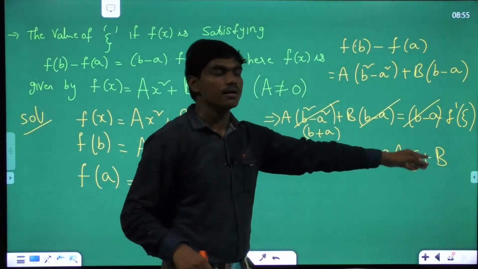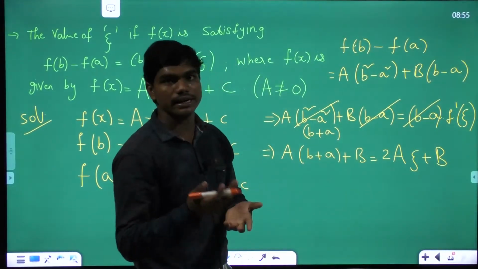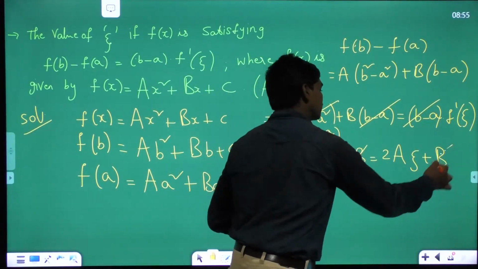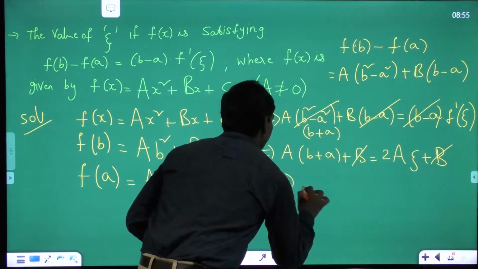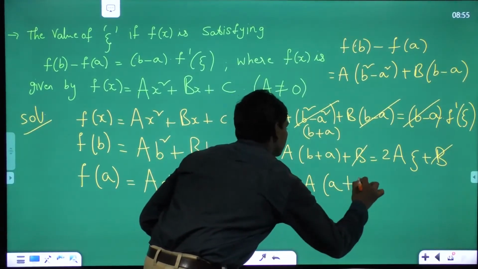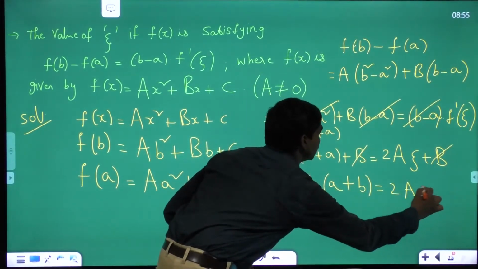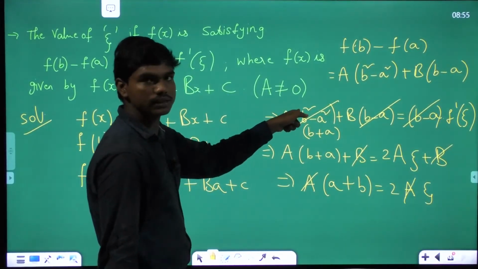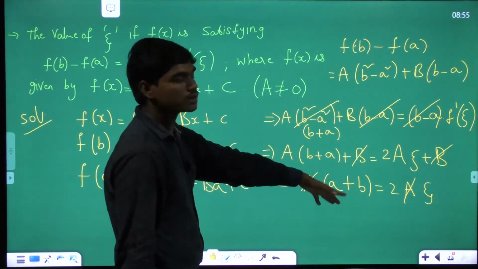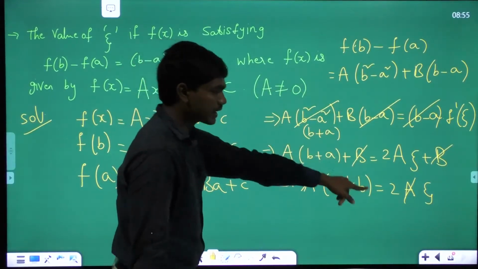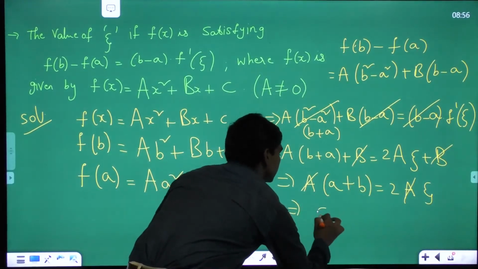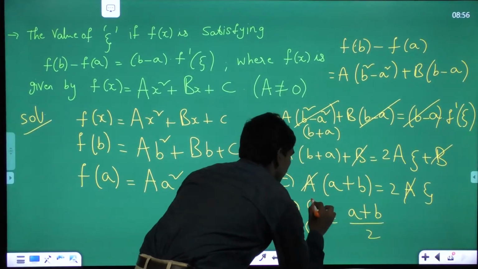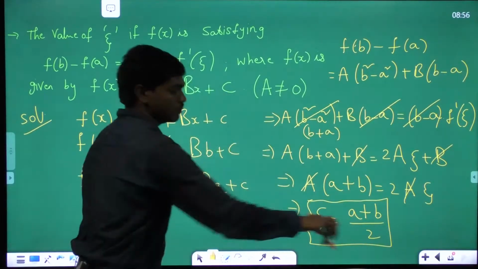This is f dash of zeta. Basically it's given f of x here, so you could evaluate f dash of x and you can write what is f dash of zeta. So if you see, you can cancel this b on both sides of this equation, and a into a plus b or b plus a is equal to 2a zeta, and I can cancel this a comfortably because I stated here a is not equal to 0, correct? If a is equal to 0, we couldn't have cancelled this, but since a is not equal to 0, we can cancel these two. So this implies zeta is equal to a plus b by 2, which many of you have stated in the option before, correct?